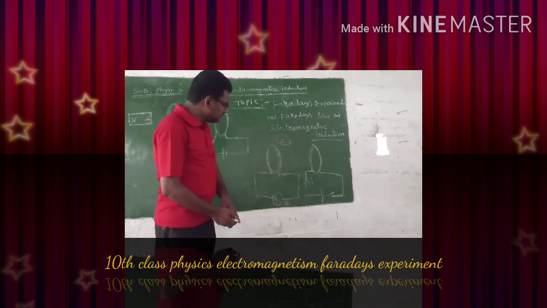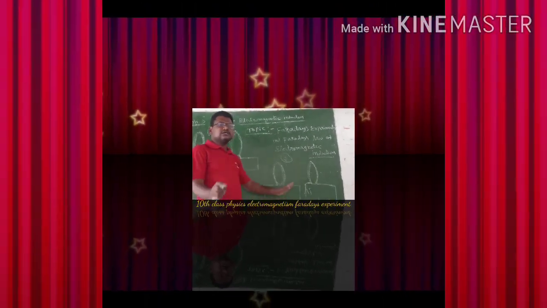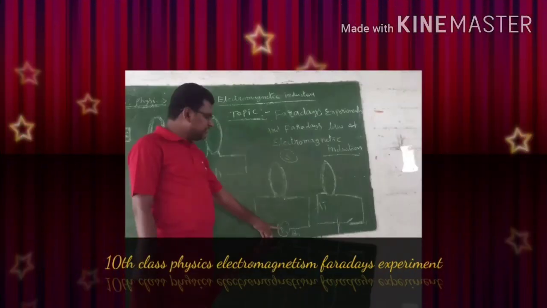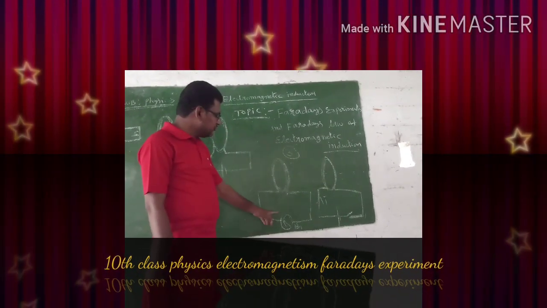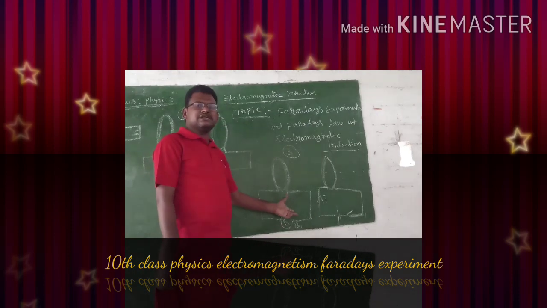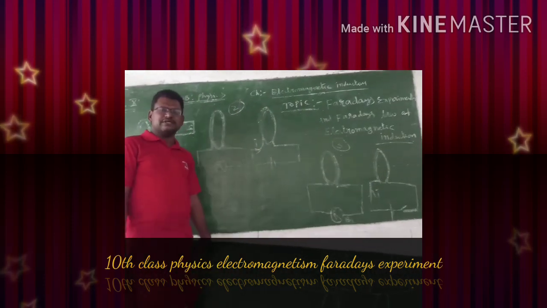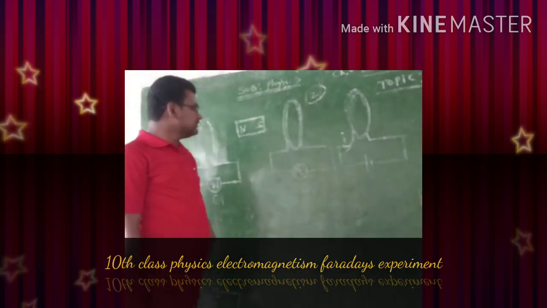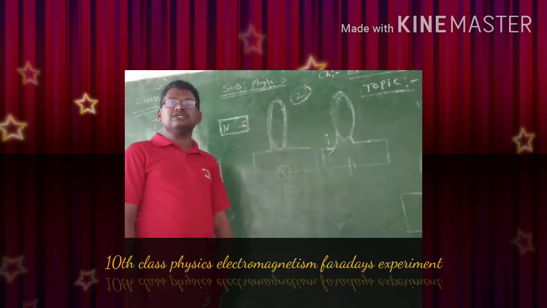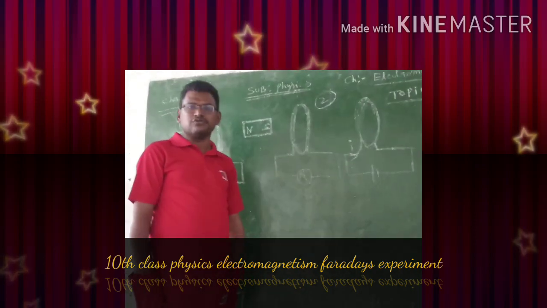Now let's see here, the third experiment. Here these two coils are not in relative motion, but still we are observing deflections in the galvanometer, though there is no source of electricity in this. So with these three experiments, he concluded. He discovered the reason for the induced current in a coil even if there is no source.